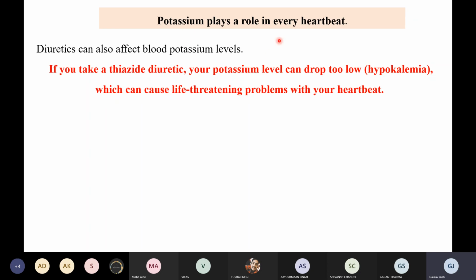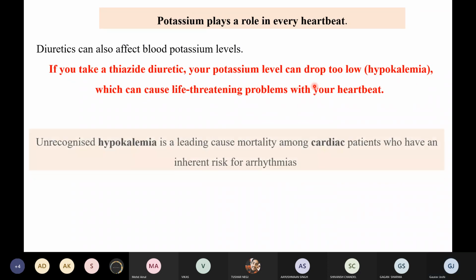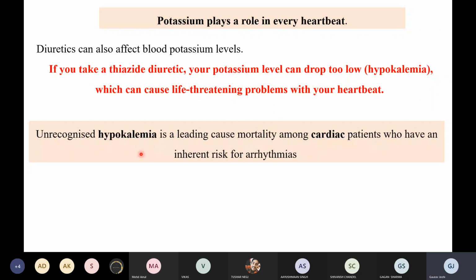So potassium plays a role in every heartbeat, right? Diuretics can also affect the blood potassium level, as you have seen with loop diuretics. If you take a thiazide diuretic, your potassium level can drop too low, which can cause life-threatening problems with your heartbeat, right? So thiazide diuretics also had this problem, potassium was being lost, and the same problem was with the loop diuretics.